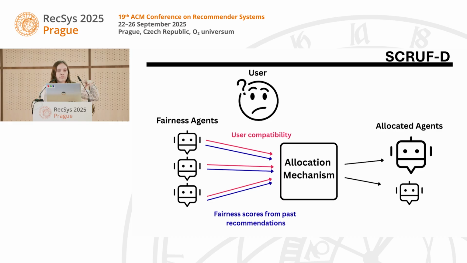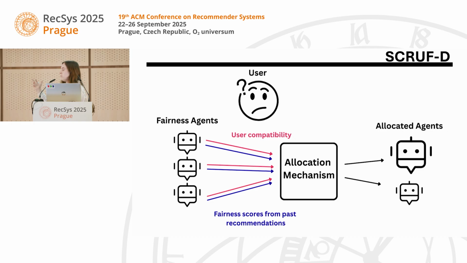A user is going to arrive. We're going to have a recommendation opportunity to improve fairness outcomes. The fairness agents will then tell an allocation mechanism how compatible they are with the user that just arrived and what their fairness scores have been from past recommendations.